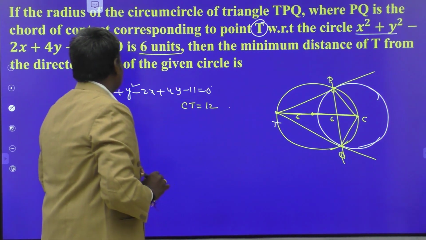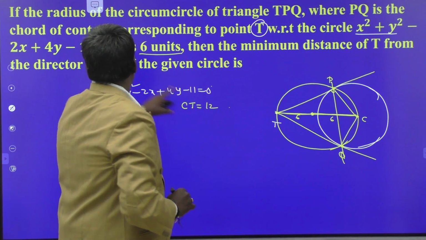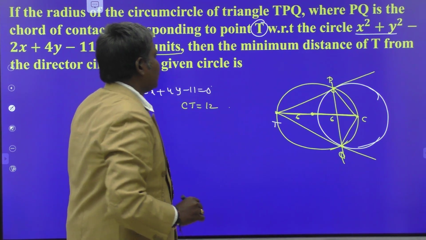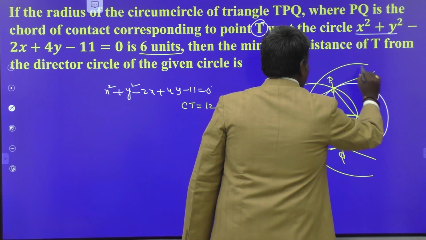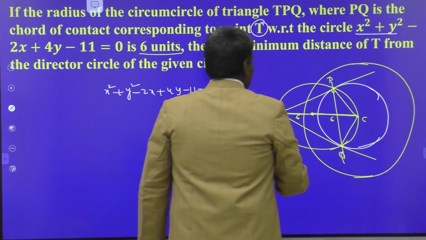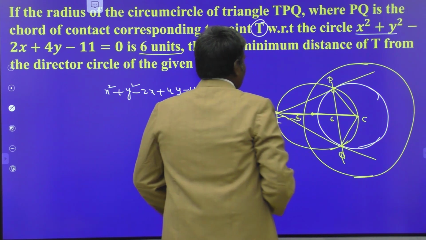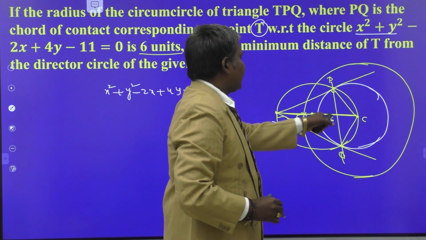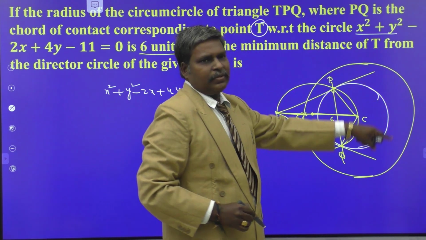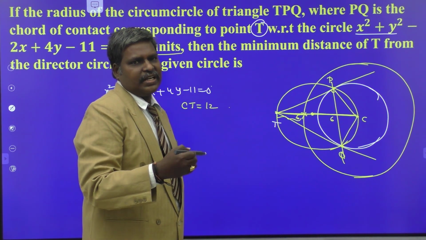Next, what they are asking here is the minimum distance of T from the director circle of the given circle. So you have to write the director circle like this. The minimum distance is nothing but like this. This is the distance from the point T to this point of intersection. So can I write the director circle or not? What is the director circle? x square plus y square is equal to 2r square for center 0, 0.